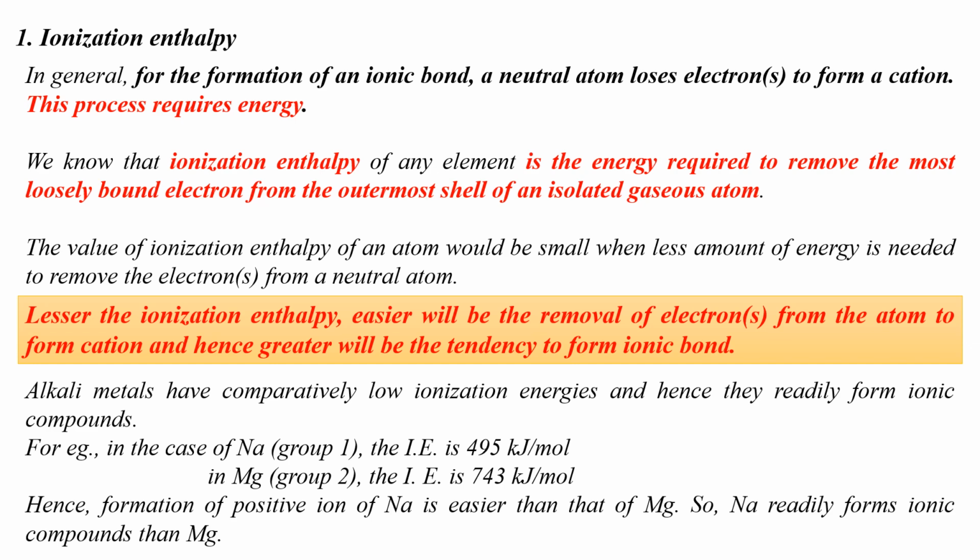So formation of positive ion of sodium is easier than that of magnesium. So sodium readily forms ionic compounds than magnesium. So once again I repeat, lesser the value of ionization enthalpy, easier will be the removal of electron from the atom to form cation, and hence greater will be the tendency to form ionic bond.